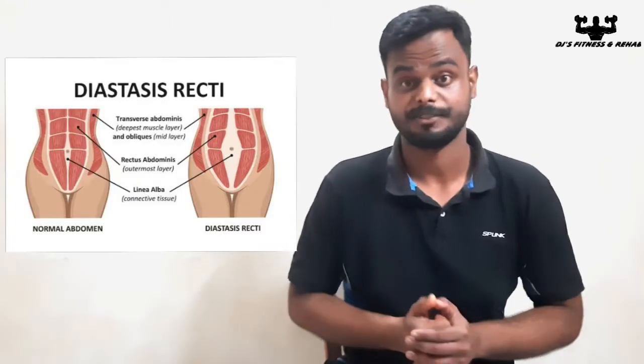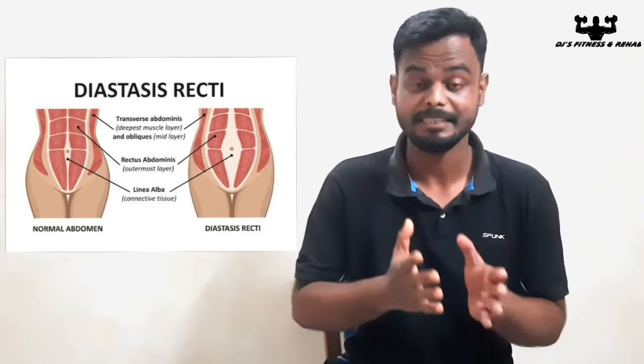There are also conditions like diastasis recti, which occurs in postnatal women who have given birth to a child. This is caused by overstretching of our abdominal muscles over a long period of time, that is, during the pregnancy period. After the delivery, the abdominal muscles become pretty weak, loose and separated, so much so that one can put two or three fingers between the gap of the muscle. Again, all these conditions like diastasis recti can be managed by the exercises coming up next.